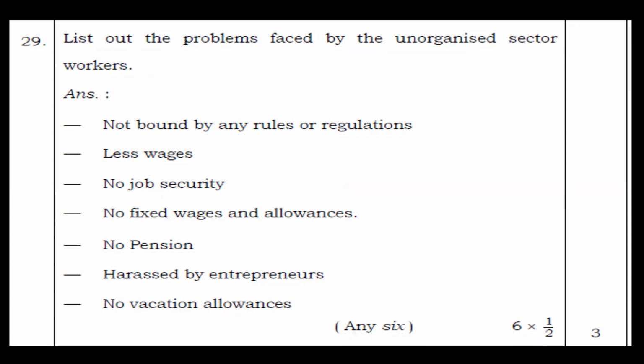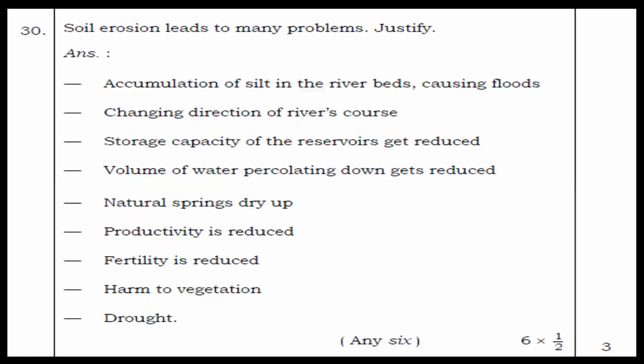List out the problems faced by unorganized sector workers. The points are: not bound by any rules or regulations, less wages, no job security, no fixed wages and allowances, no pension, harassed by entrepreneurs, and no vacation allowances are given to them. So these are the problems which are faced by unorganized sector workers. Next, moving to the next question, 30.